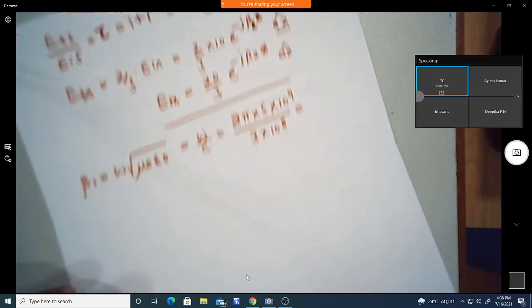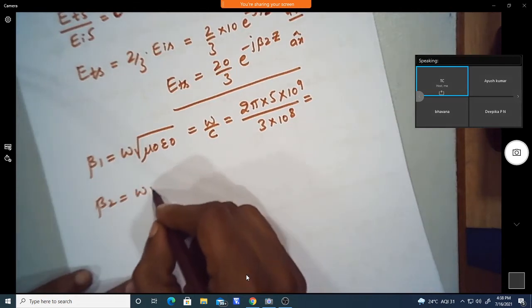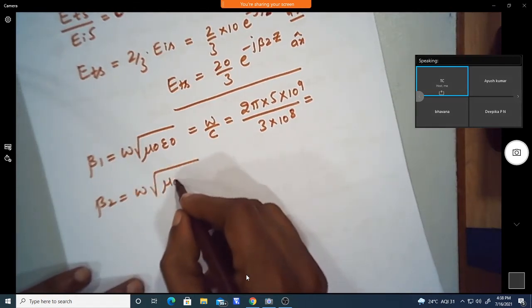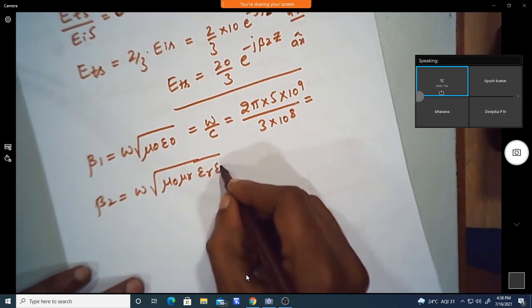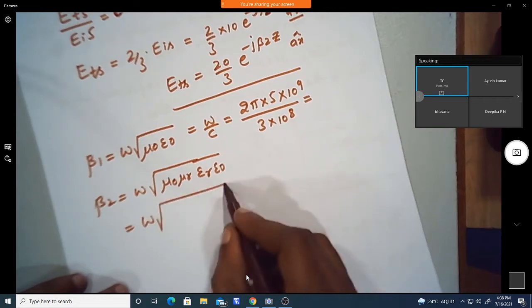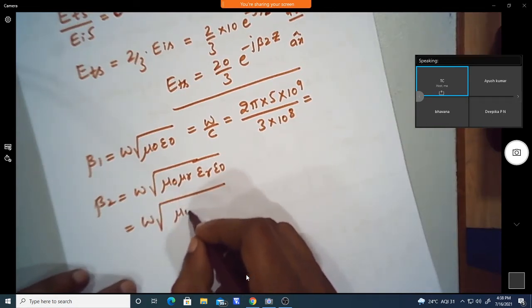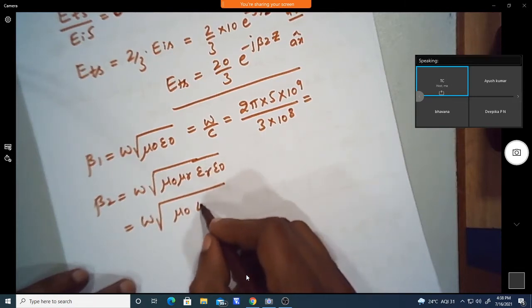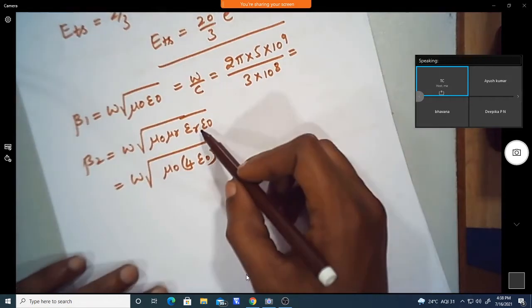So this is the value of beta 1, and we can find out beta 2, which is equal to omega into root of mu naught mu r epsilon r epsilon naught. So in medium 2, it is characterized by mu, which is nothing but mu naught, and the epsilon r value, which is 4, given as 4 times epsilon. So that is what medium 2 is given.